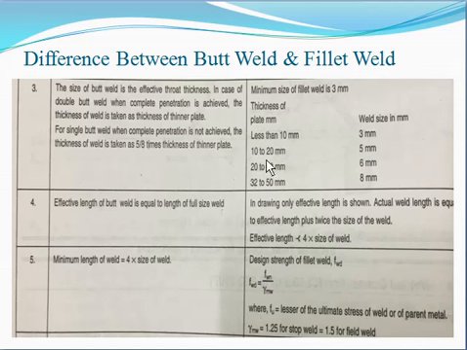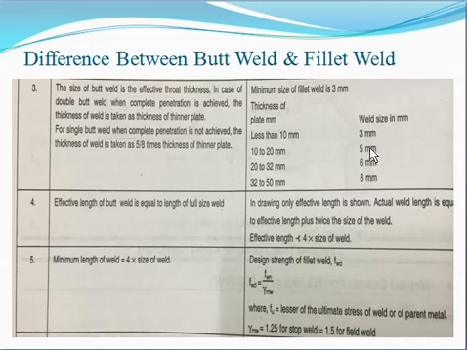Next, for 10 to 20 mm thickness of the plate, we have to use the size of the weld as 5 mm. This is actually the minimum size of the weld. For 20 to 32 mm, the size of the weld is 6 mm minimum, and for 32 to 50 mm, the size of the weld is 8 mm.